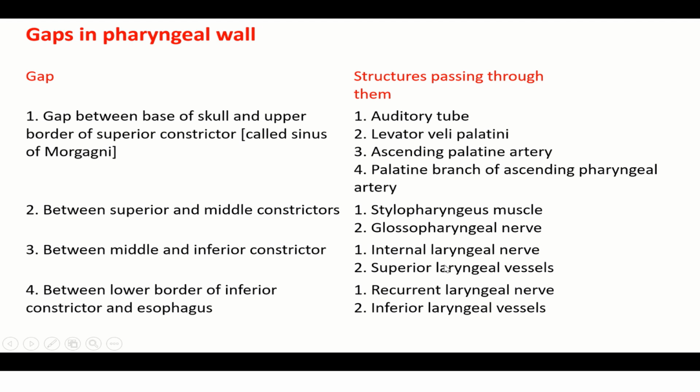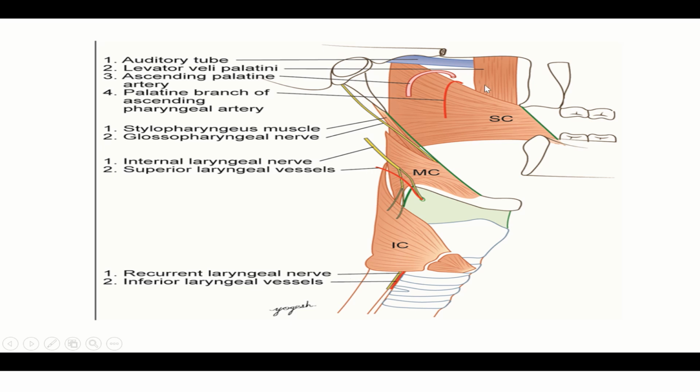Between the middle and inferior constrictor, the internal laryngeal nerve and superior laryngeal vessels pass. Between the lower border of the inferior constrictor and the esophagus, the recurrent laryngeal nerve and inferior laryngeal vessels pass. Here you can see the levator palati, the auditory tube, the ascending palatine artery, and the palatine branch of the ascending pharyngeal artery. All these four structures pass through the sinus of Morgagni of the pharynx.